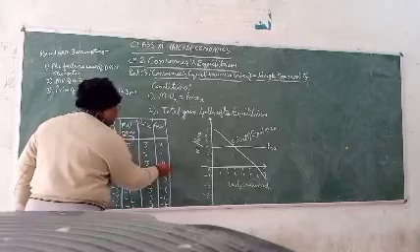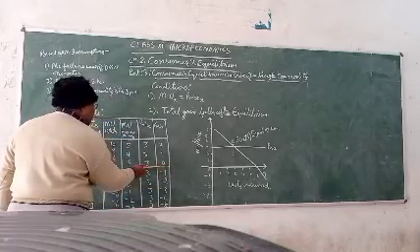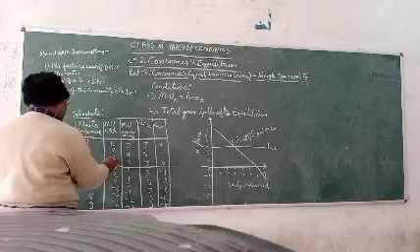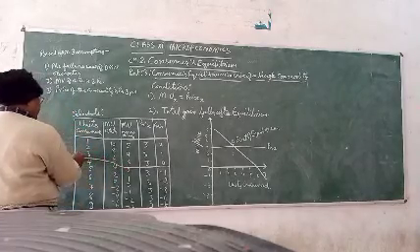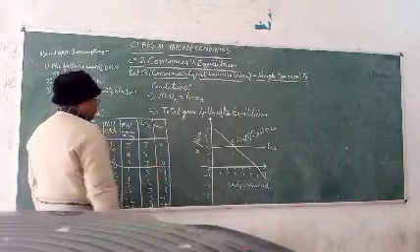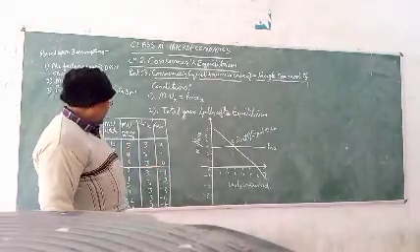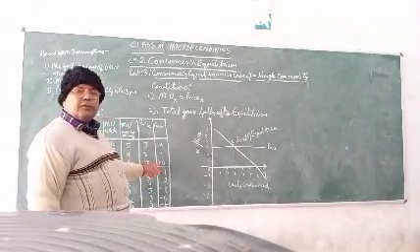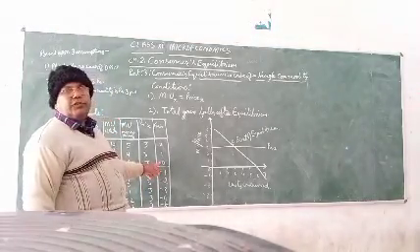So by consuming the third unit of that commodity, the consumer's gain is 0. That is, at the third unit of consumption, the consumer attains its equilibrium situation.